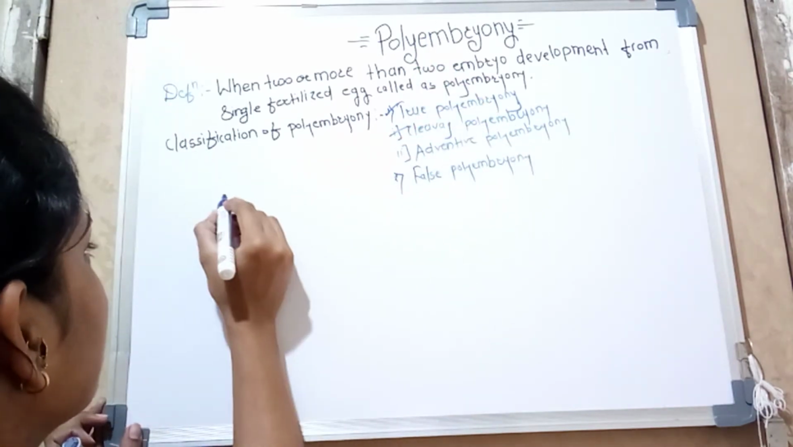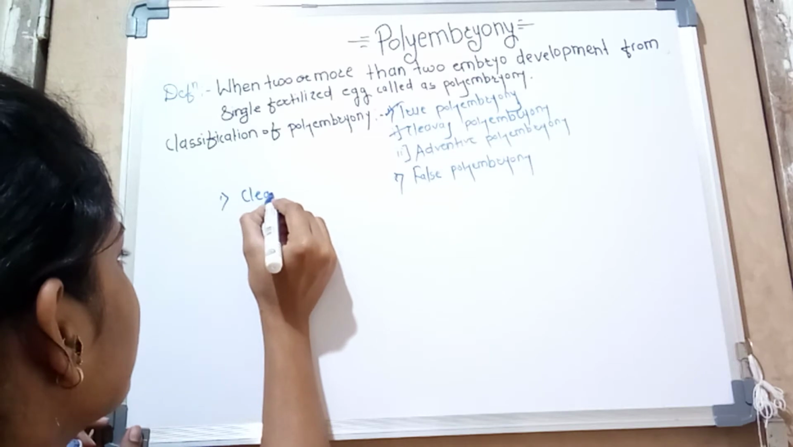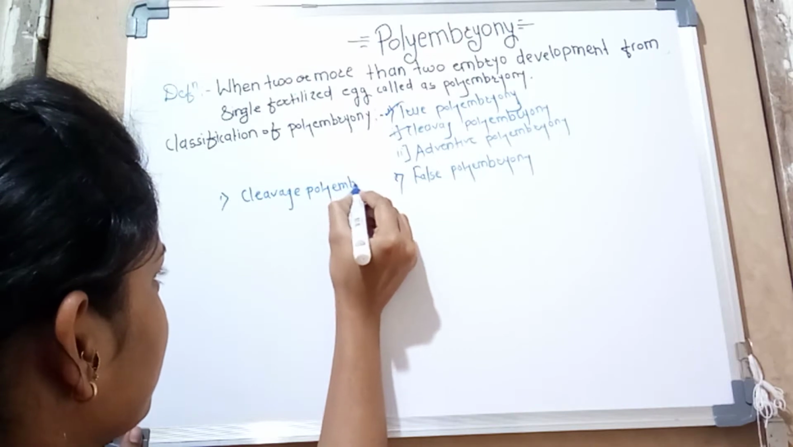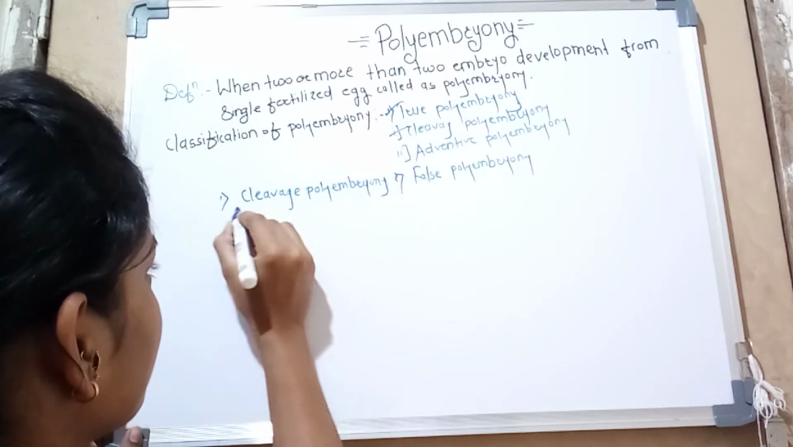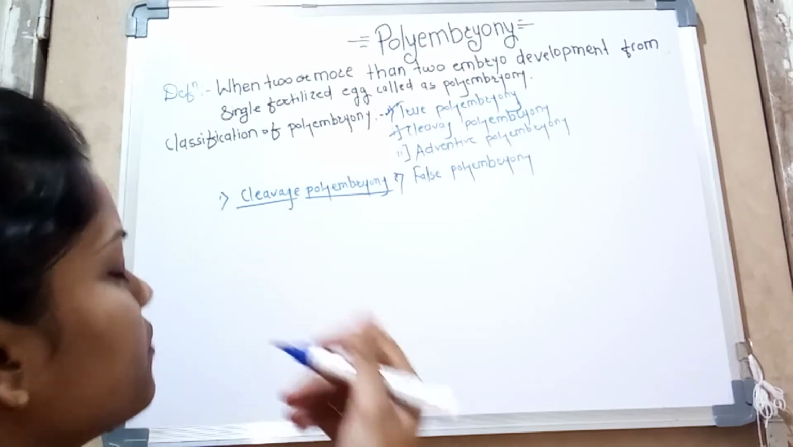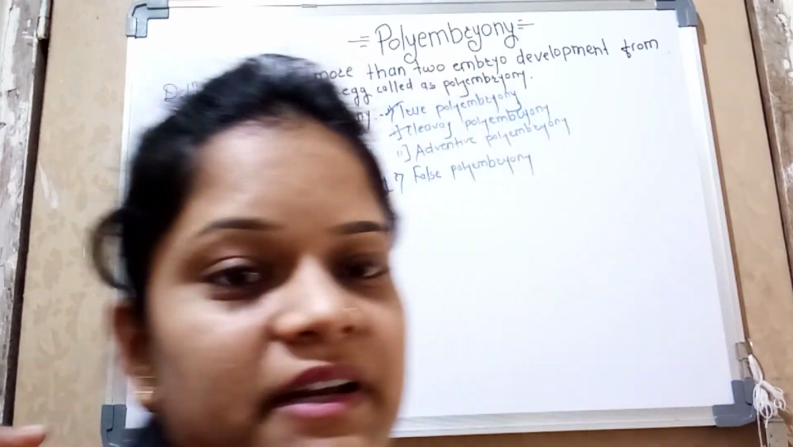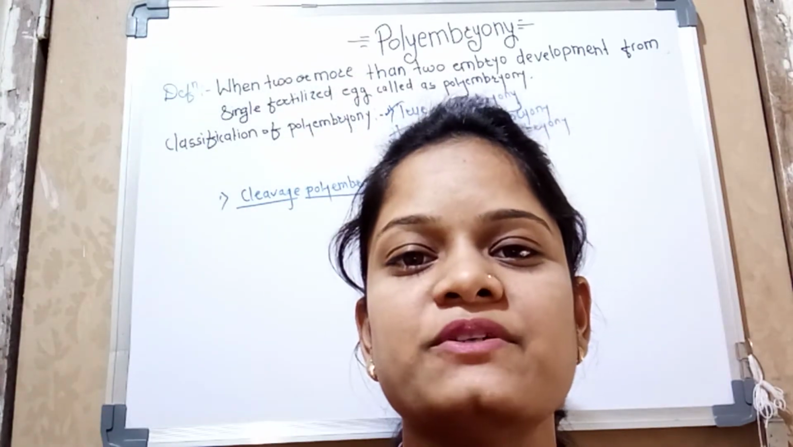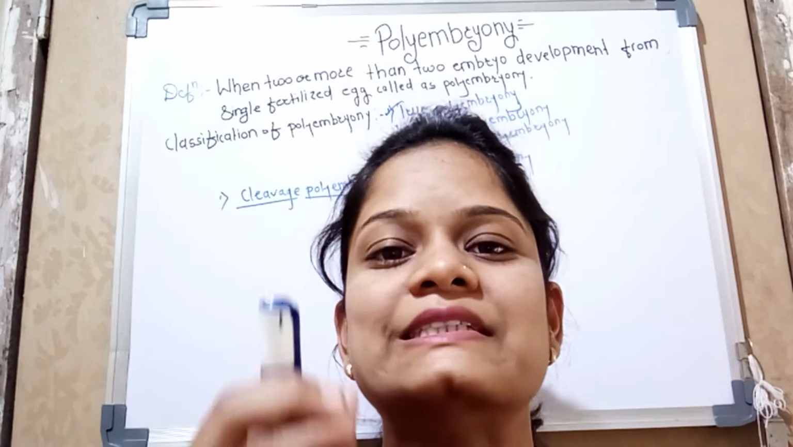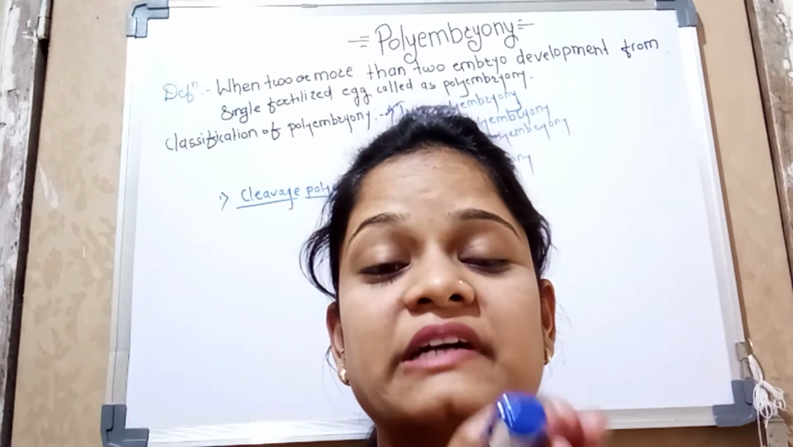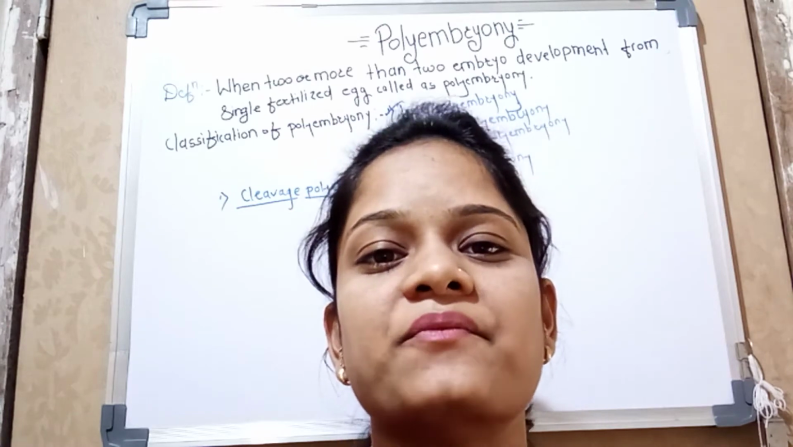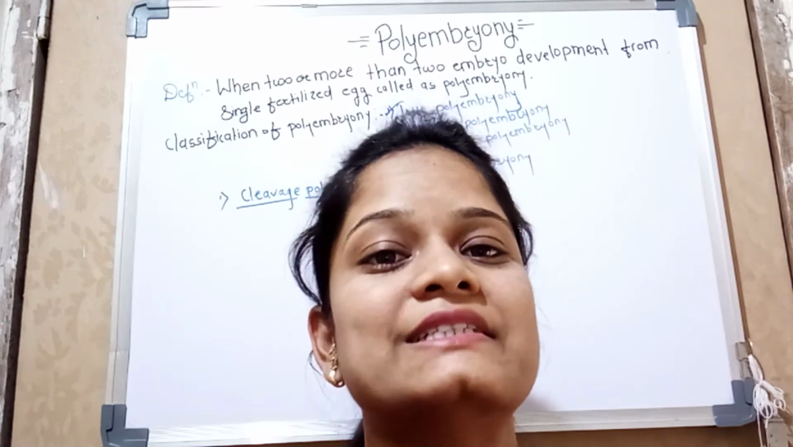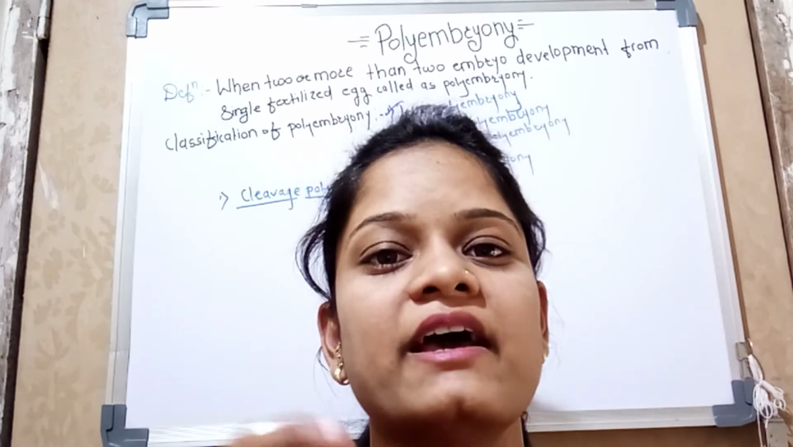So we can see here, this is first the cleavage polyembryony. So what is cleavage polyembryony? As per the name, cleavage means to cleave, to divide. The formation of polyembryony from a single fertilized egg by the process of cleavage, or the embryo is formed by the cells present in the embryo sac, which are the synergid cell, antipodal cell and endosperm.